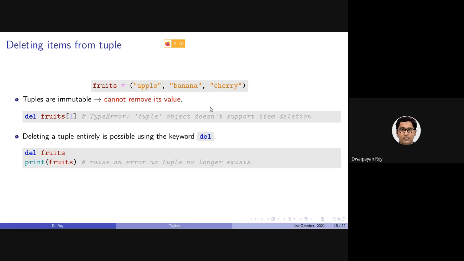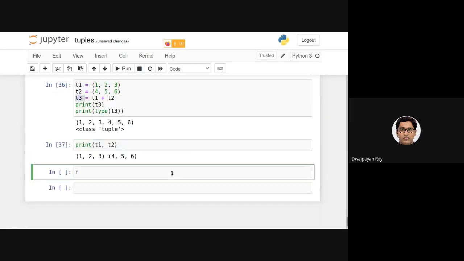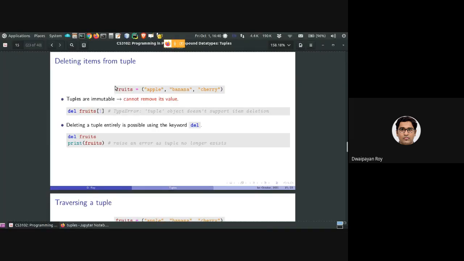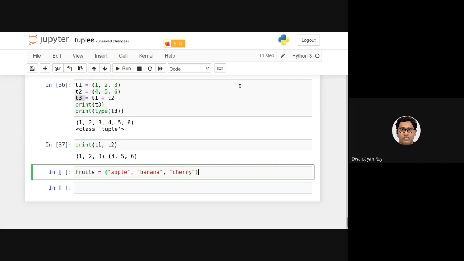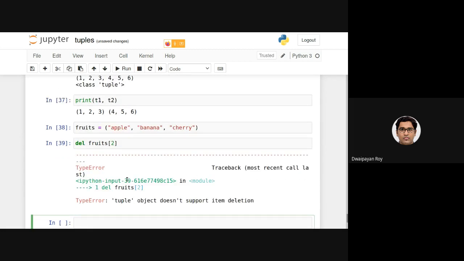So just to save some time, I'm copying the code again. As we have discussed, a way of deleting items from a list is by using the del operation. So if I want to delete, say, cherry, can we do this? The answer is no. We cannot do this because tuples are immutable.